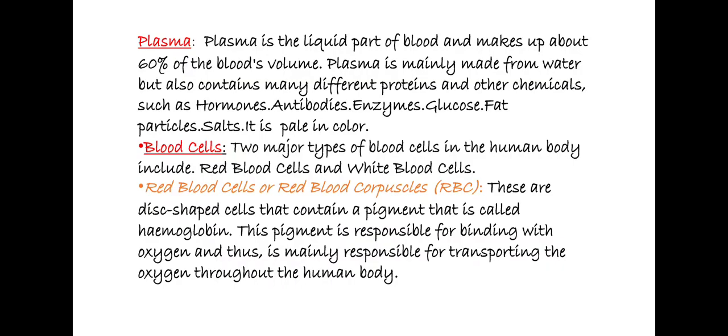Red blood cells are disc shaped cells that contain a pigment called hemoglobin, and this pigment is responsible for binding with oxygen and thus is mainly responsible for transporting oxygen throughout the human body.